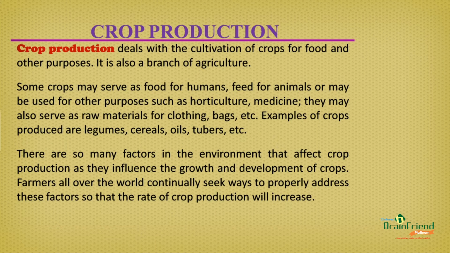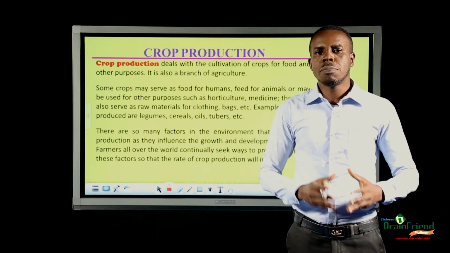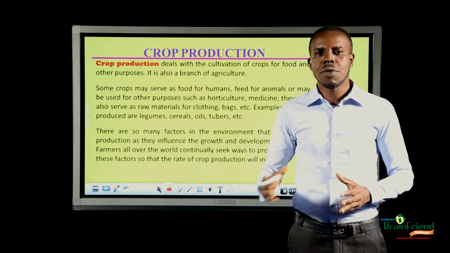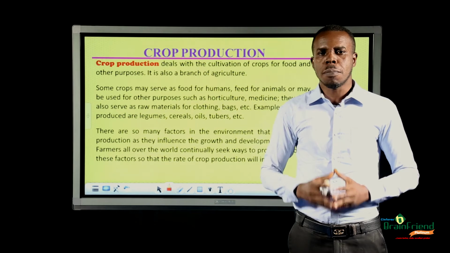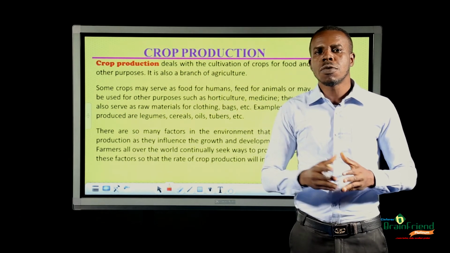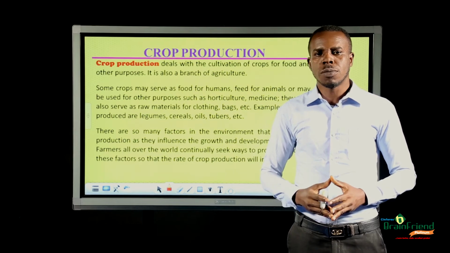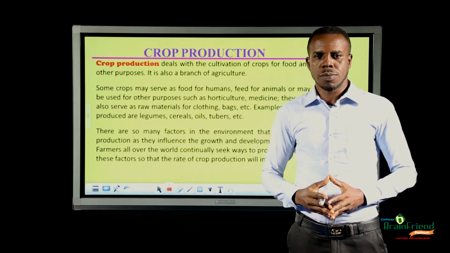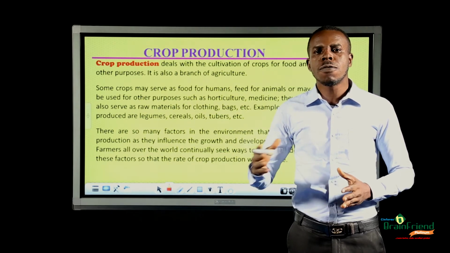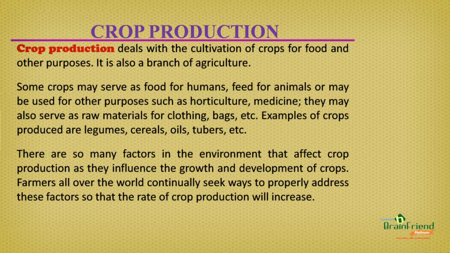Before we look at crop production, let us look at the meaning of agriculture. Agriculture is simply defined as the cultivation of crops and the rearing of animals for the benefit of man. The cultivation of crops in the definition refers to food production. So what is food production? Food production deals with the cultivation of crops for food and other purposes. It is a branch of agriculture.